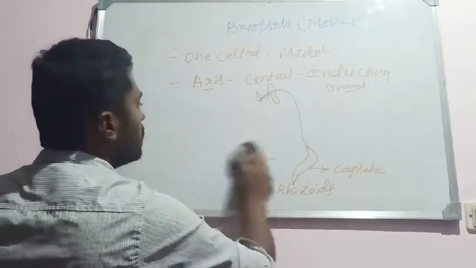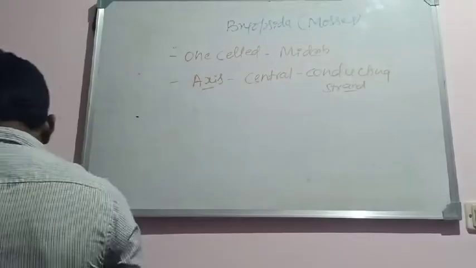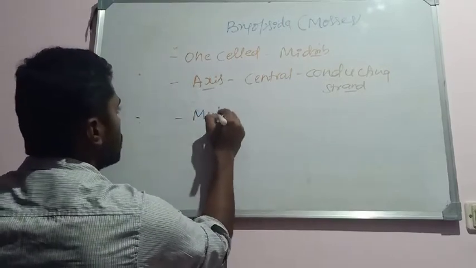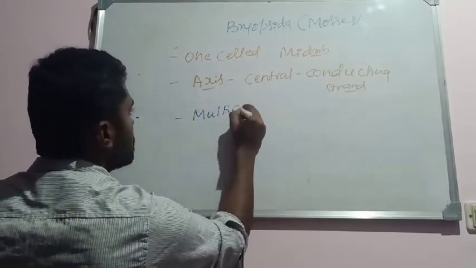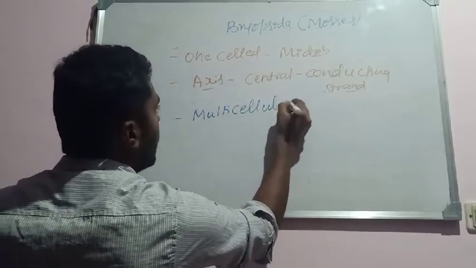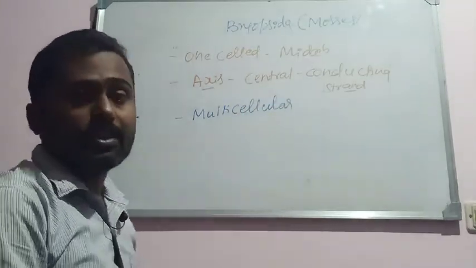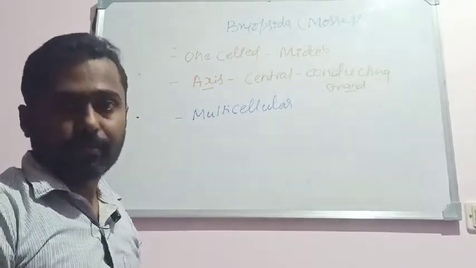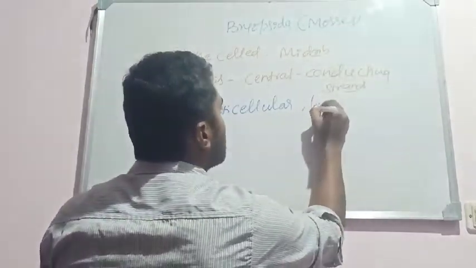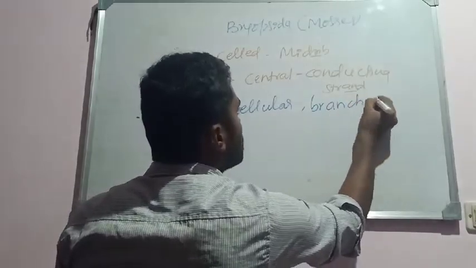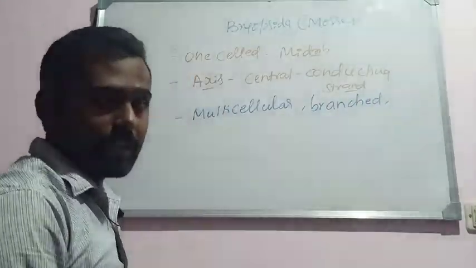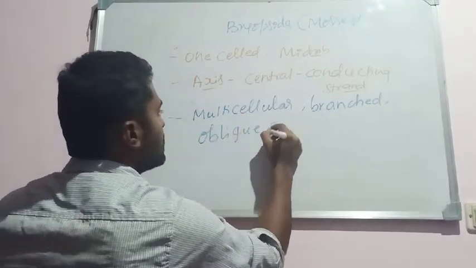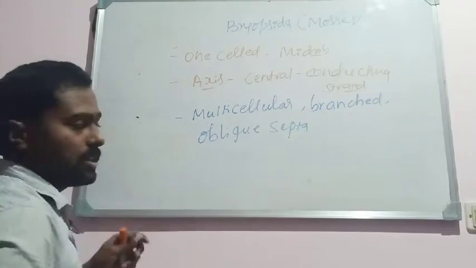And here, remember, the rhizoids in these plants are multicellular, whereas in the other two previous classes, that is in Hepaticopsida and Anthoceratopsida members, rhizoids are unicellular. In those members rhizoids are unbranched, but here the rhizoids are multicellular and branched, and they also consist of oblique septa.